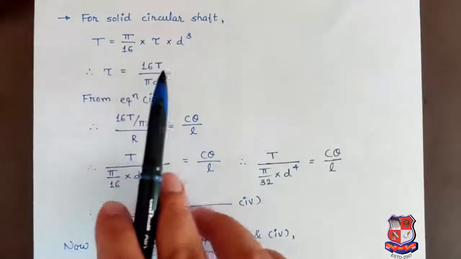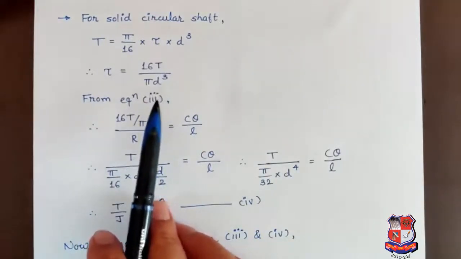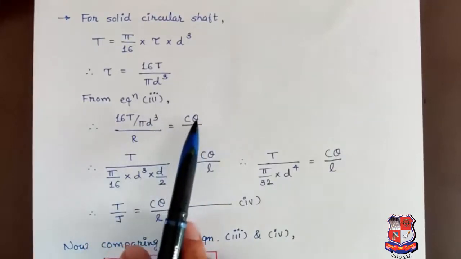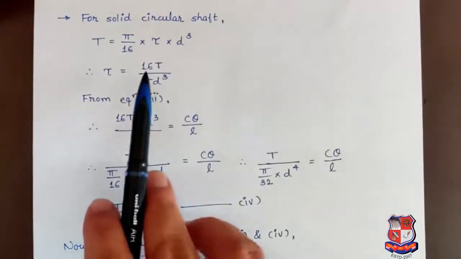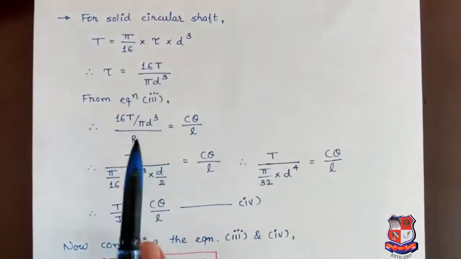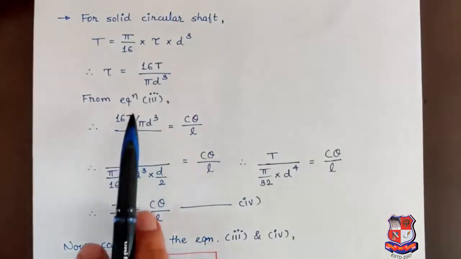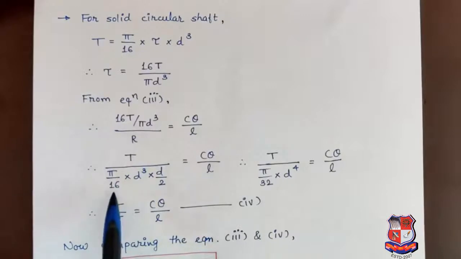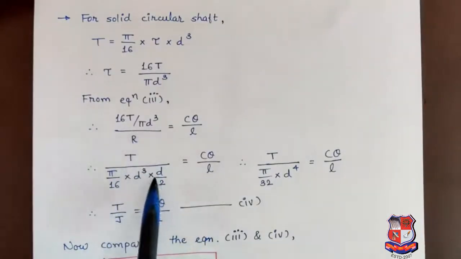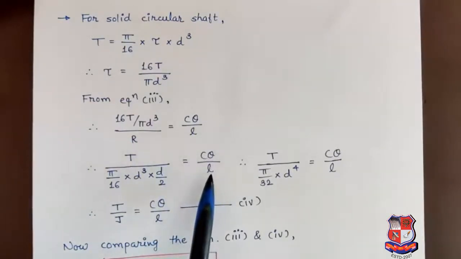Now we have to put this value in equation number 3, which we have already derived, and that equation is tau by R is equal to C theta by L. So in place of tau, we can put 16 into T by pi d cube. Now here again we have to rearrange this equation. So T as it is, pi by 16 into d cube, and in place of radius we can write d by 2, is equal to C theta by L as it is.